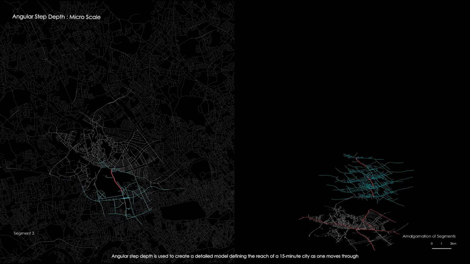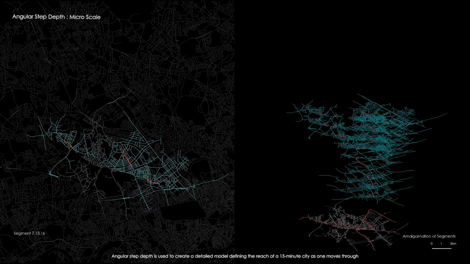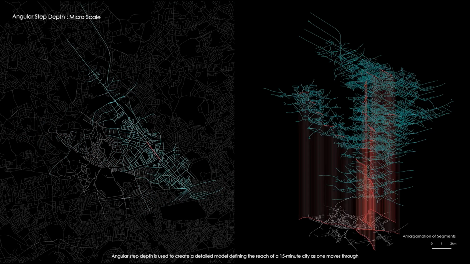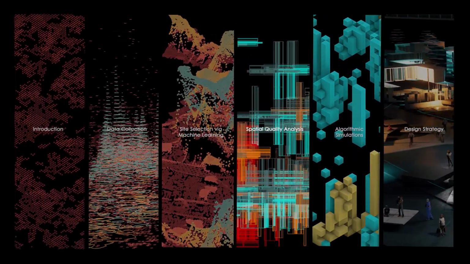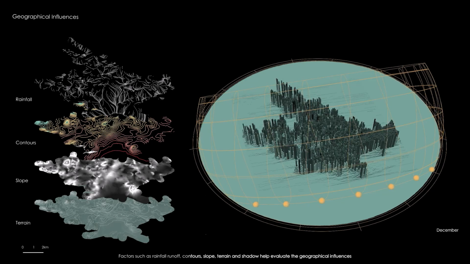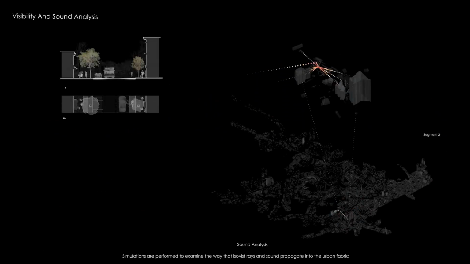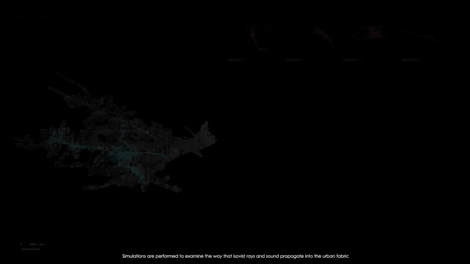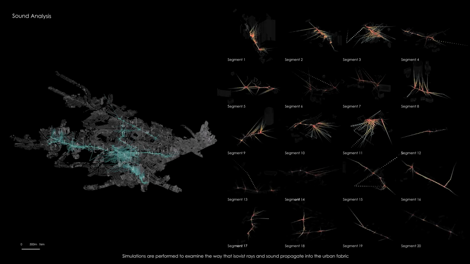Angular step depth is used to create a detailed model defining the reach of a 15-minute city as an individual moves through. Factors such as rainfall runoff, contours, slope, terrain, and shadow help evaluate the geographical influences. Simulations are performed to examine the way that isowaves, rays, and sound propagate into the urban fabric.